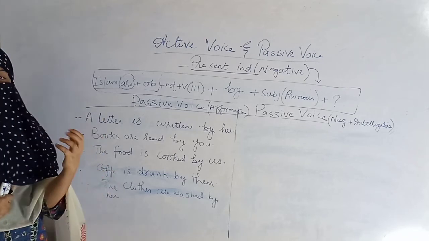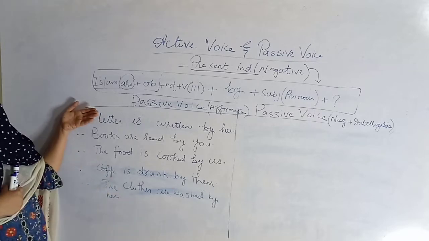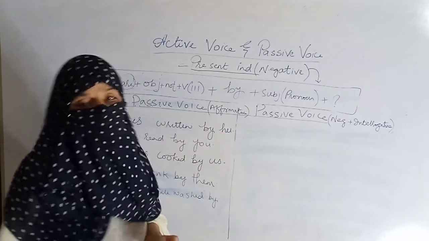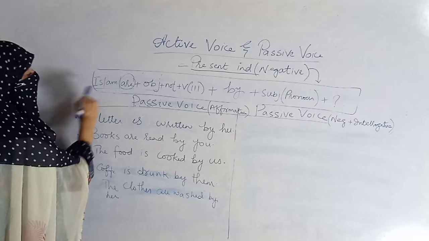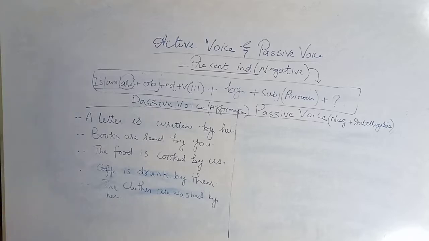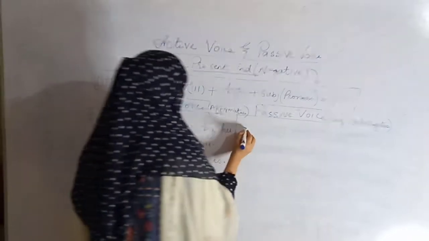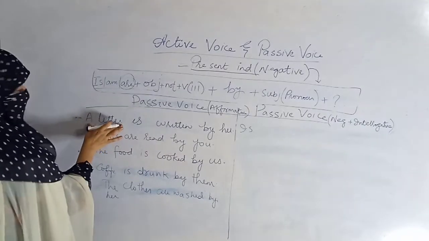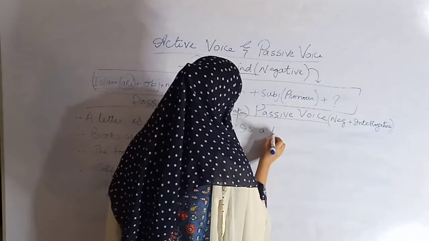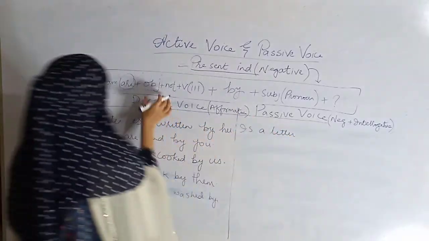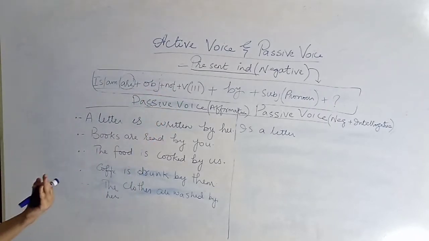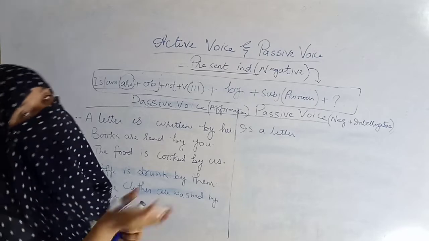A letter is written by her. This is an affirmative sentence and I have to convert it into a negative plus interrogative sentence. How will I do it? A letter is written by her. So is, क्या है हमारा? Helping verb. So is, then object is a letter. Is a letter. After object you have to apply not. Why? Because this is a negative sentence also with interrogative.